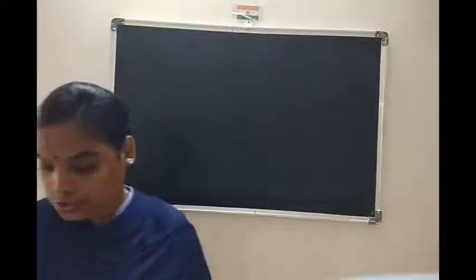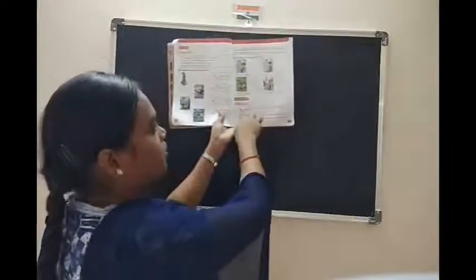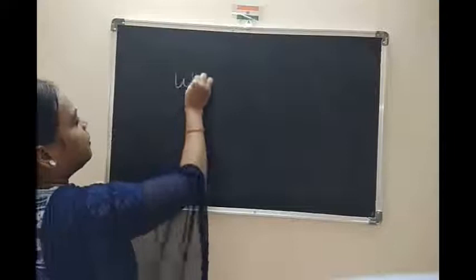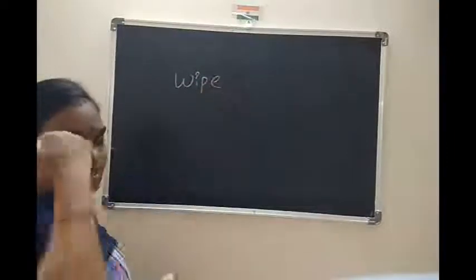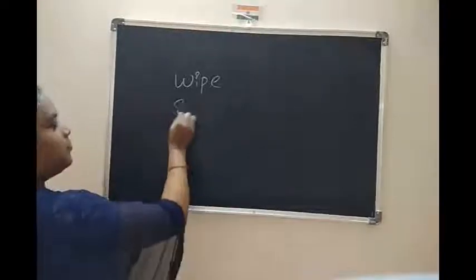Okay, now coming to another topic, that is spellings, a language skills topic, a small topic this is. Children, whenever you are reading, E is there at the end of the word. For example, a little boy wipes means he is rubbing his eyes, and smile.